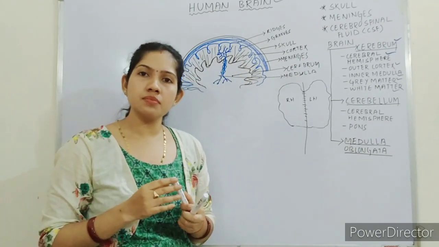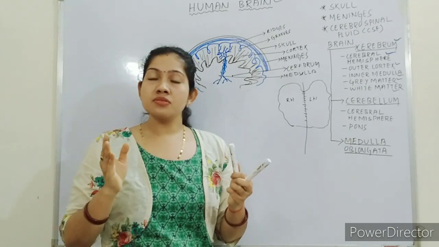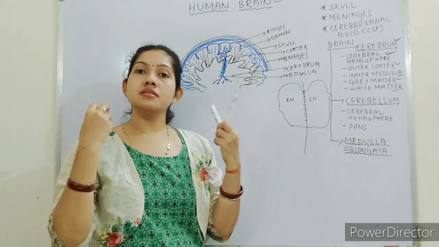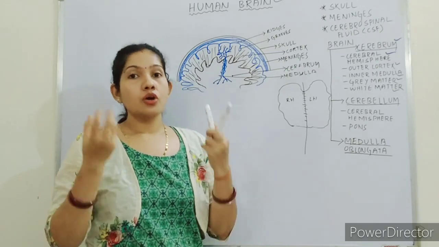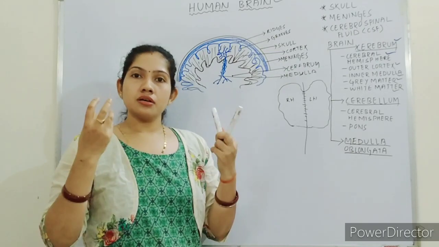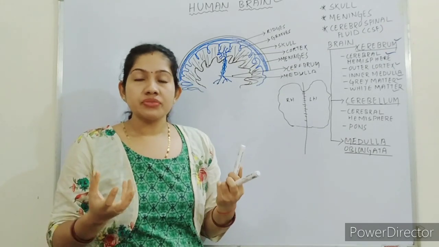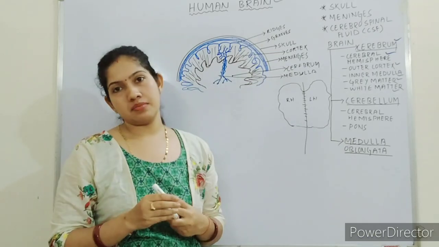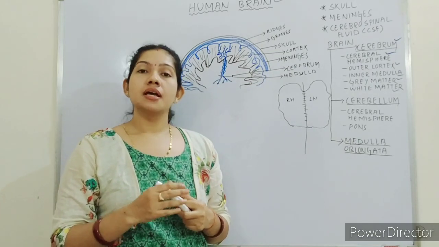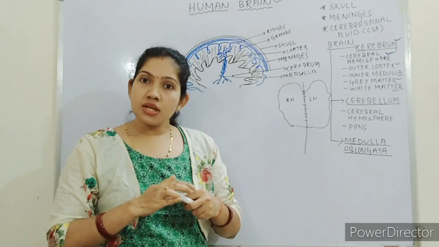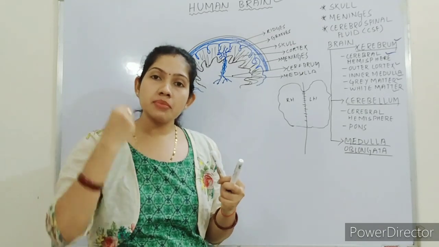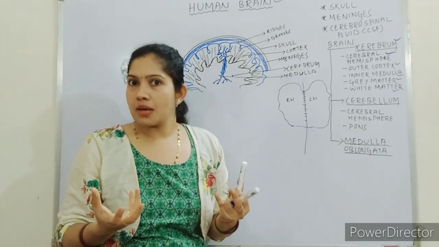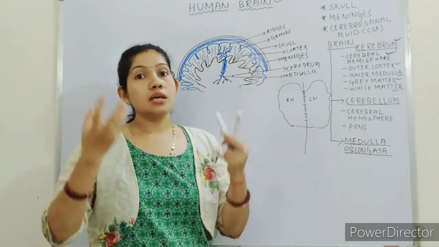What is the function of the cerebrum? The cerebrum is the site of intelligence, memory, reasoning, thinking capacity, willpower, and emotions. These are all functions controlled by the cerebrum. So the cerebrum is the controlling center of intelligence, memory, thinking ability, reasoning or problem solving capacity, and emotions.